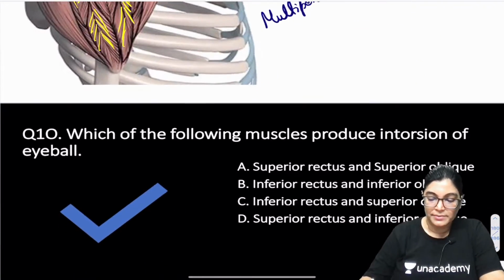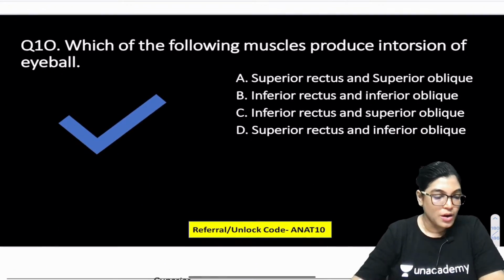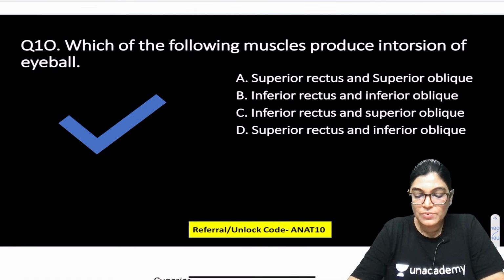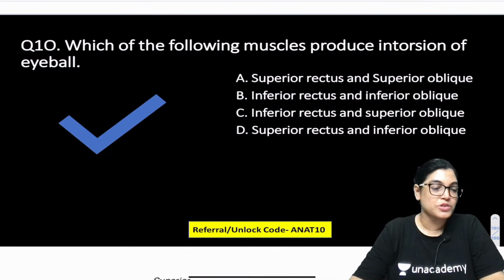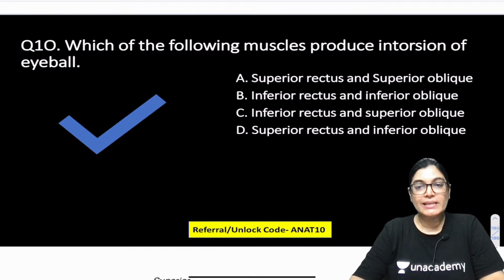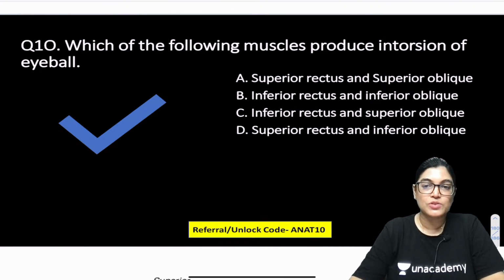Now question number 10. Which of the following muscles produces intorsion of the eyeball? Whether it is superior rectus and superior oblique, inferior rectus and inferior oblique, inferior rectus and superior oblique, or superior rectus and inferior oblique. Which of these combinations is the correct answer? Which pair is perfectly correct?